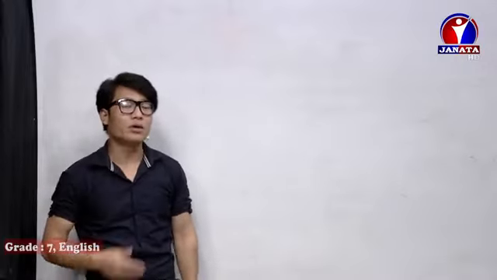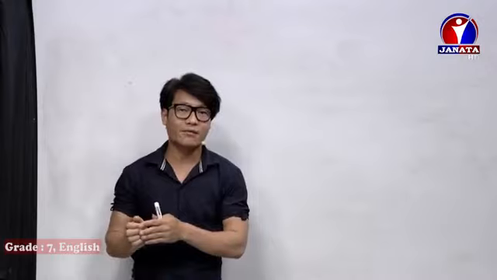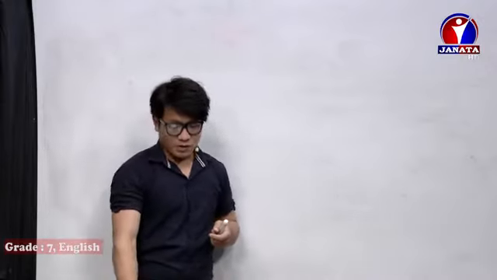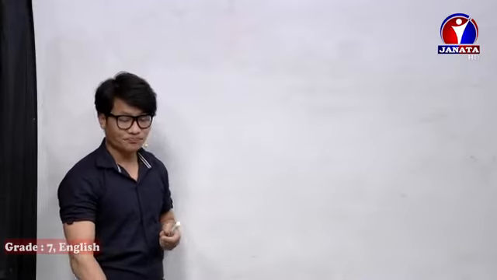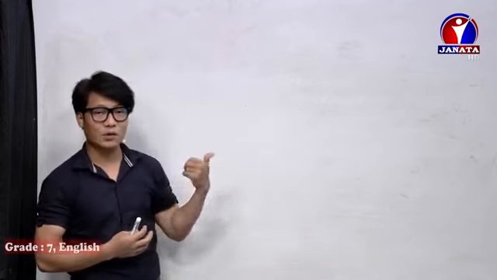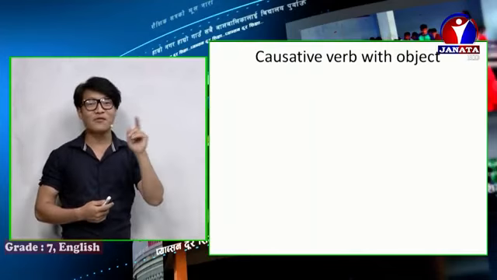Now let's use these three causative verbs with an object. We just practiced these three causative verbs with an agent. Now let's practice them with an object. You can see on your screen, causative verb with object.